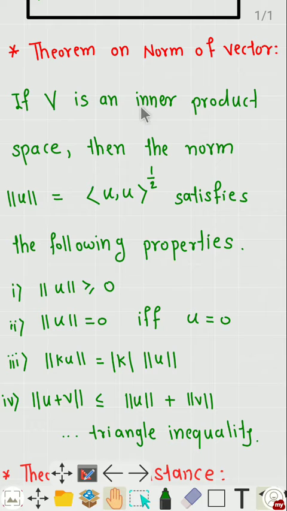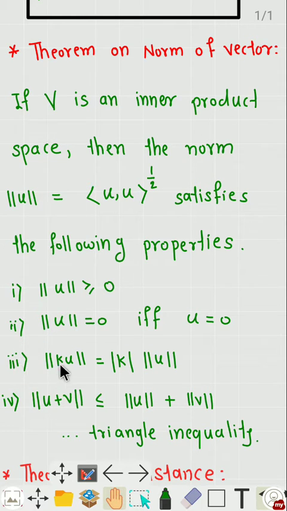Theorem on norm of a vector. If V is an inner product space, then the norm of vector u is equal to the inner product of u with u raised to the power 1/2, and it satisfies the following properties. First property is the norm of any vector is always greater than or equal to 0. Norm means length of a vector, and length is always greater than or equal to 0. Second property is norm of u is equal to 0 if and only if u is the 0 vector.